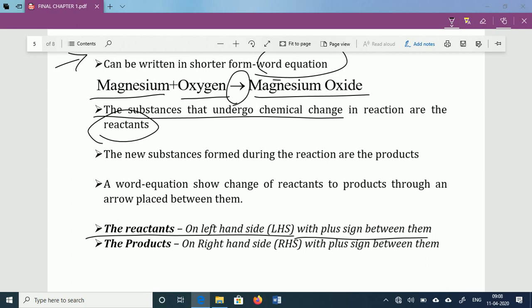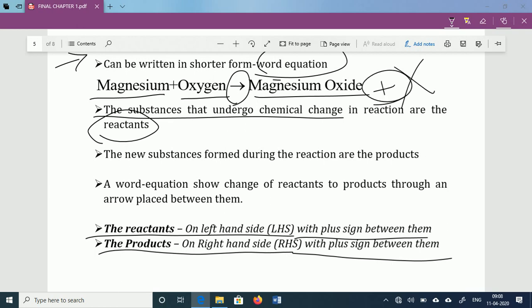So on the left hand side of the arrow the reactant is there, and on the right hand side of the arrow the product is there. Product means on the right hand side, and the same rules apply. If there is more than one product, then we should place the plus sign between them. Here only one product is there, that's why the plus sign is not involved. But if the product is more than one, then definitely we need to place the plus sign.